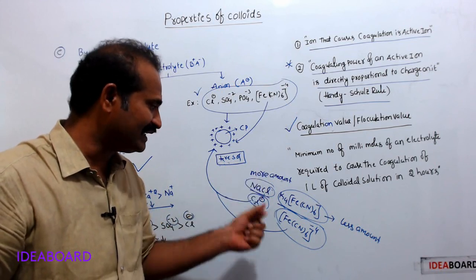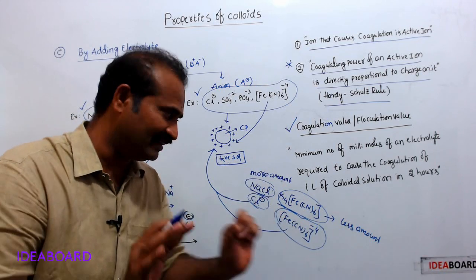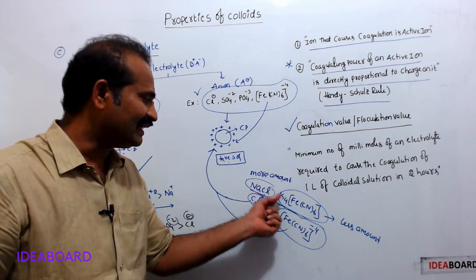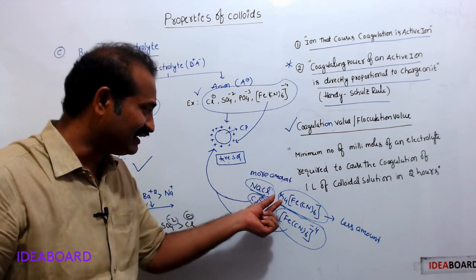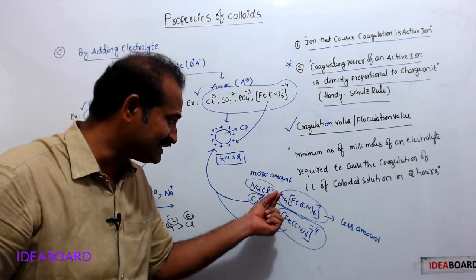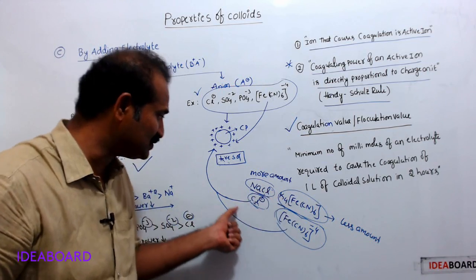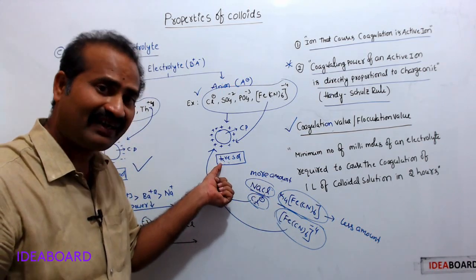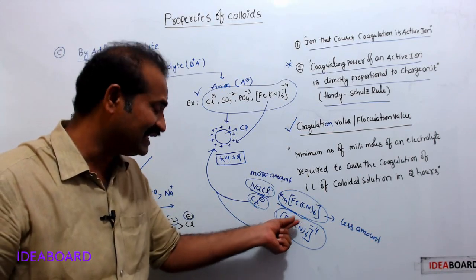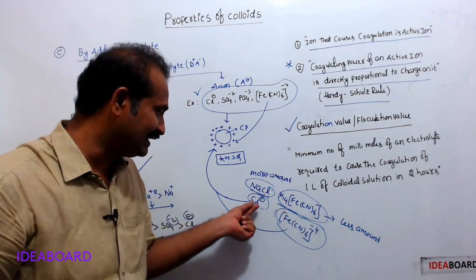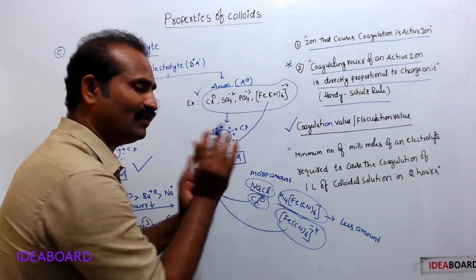This means more amount is required, this means less amount is enough. So coagulating power more means quantity less. Coagulating power less means quantity more.